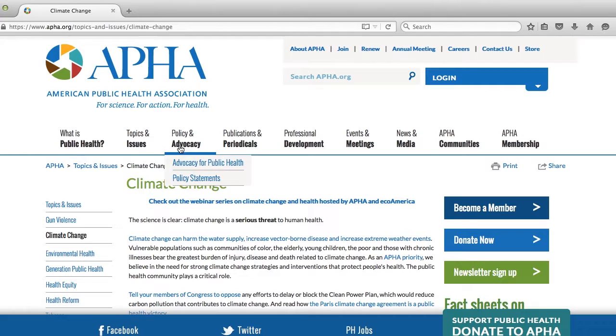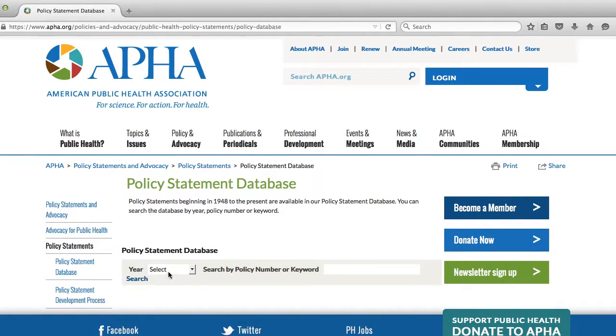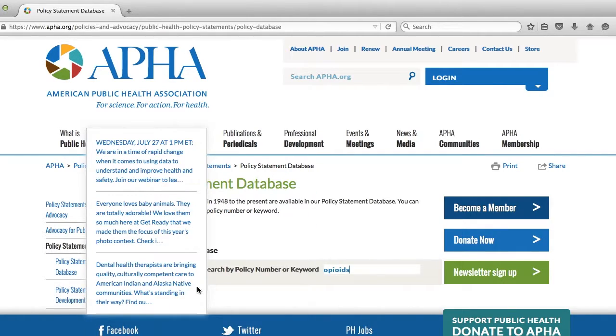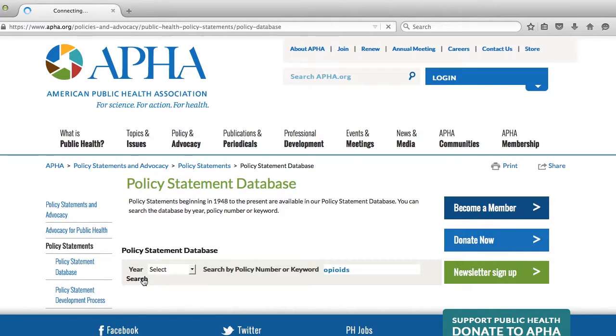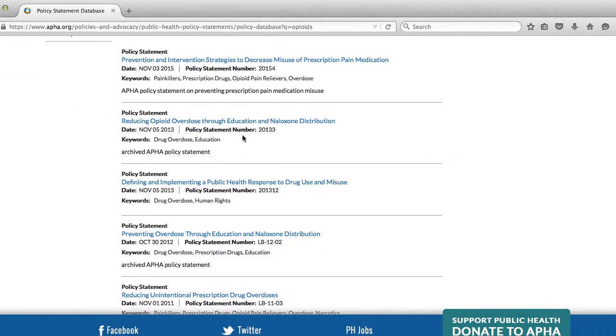And as you know, our policy statements shape the work that we do in public health, and you can browse all of them in our policy statement database. And that database lets you search by year and/or keyword, and I'm going to enter in a term, say opioids, to find out what APHA's stance is on that issue. So by clicking on search, I see a list of 5 policy statements about opioids.